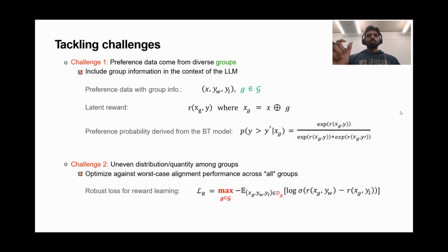Based on this, we propose the following robust loss for learning the reward function from preference data. Here, note that this loss is based on the maximum likelihood estimate of the reward model. However, by considering the maximum group loss, we ensure we are optimizing for the worst group's performance.